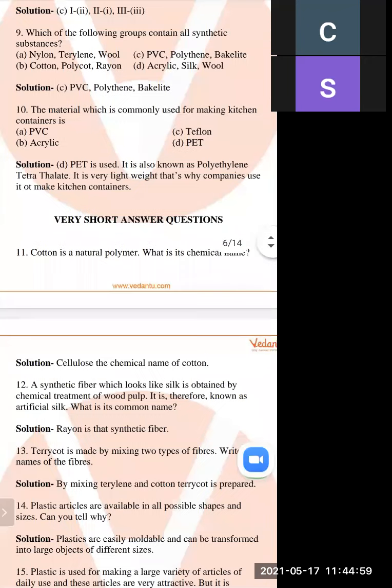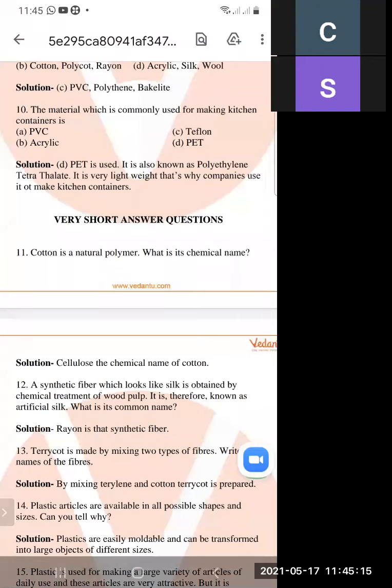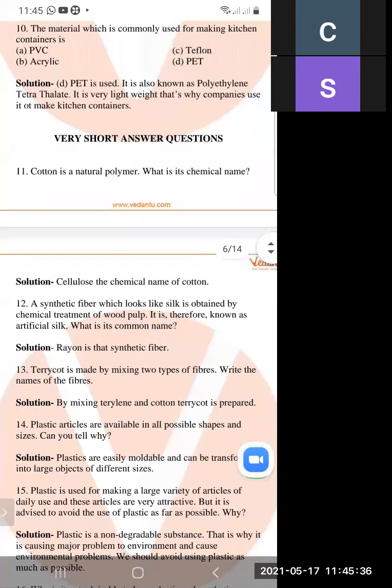Next is, the material which is commonly used for making kitchen containers is dash. So there are four options: PVC, Teflon, acrylic, PET. So what is the material for making kitchen containers? PET is a material used for making kitchen containers because it is very lightweight. So we use this type of material in kitchen containers.